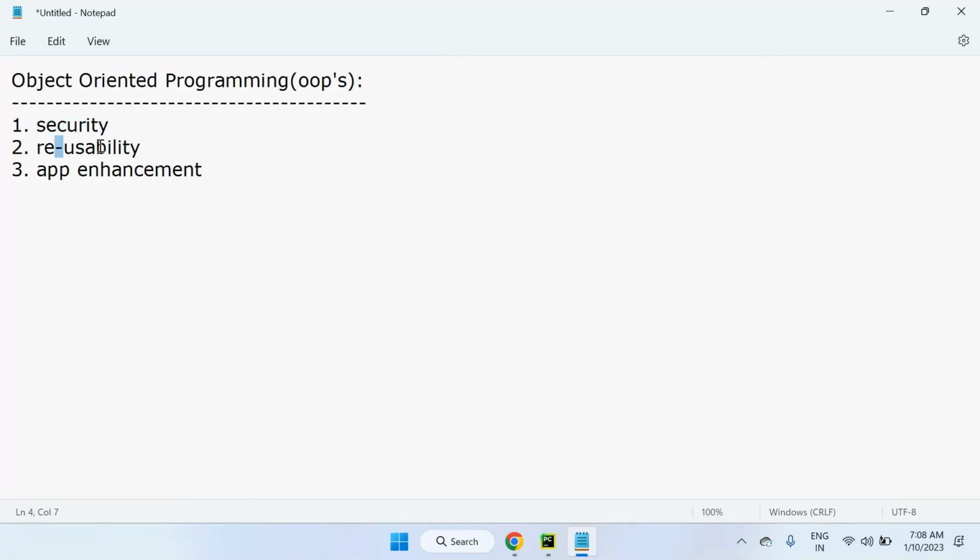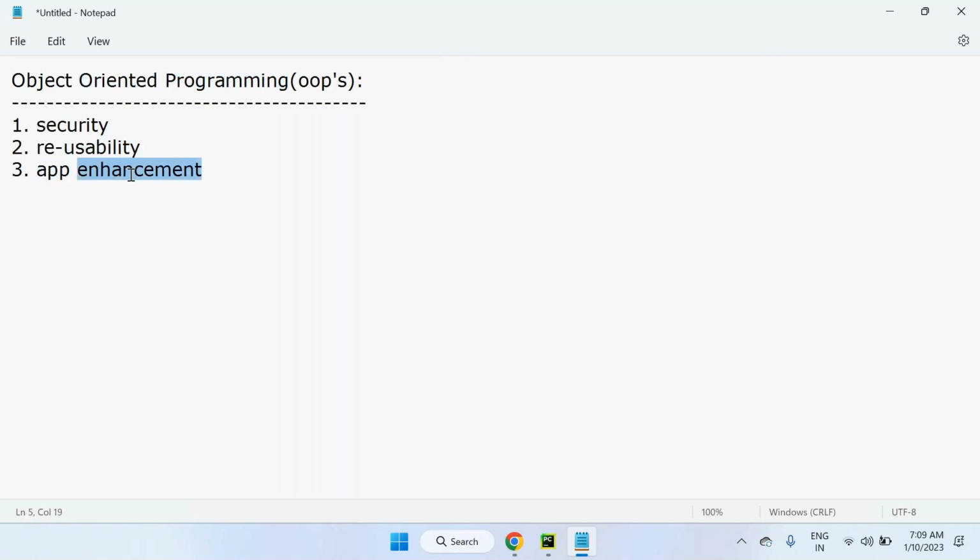And reusability, one of the main advantages of object oriented programming, sir. Reusability will save a lot of time, and reusability will provide flexibility to develop the application. Mainly there is the inheritance concept in Python object oriented programming. Through the inheritance concept we are able to provide reusability. Reusability means we write application logic one time, and we are able to reuse it in different places without rewriting code again and again. So it will save a lot of time. So reusability is also one of the important benefits of object oriented programming.